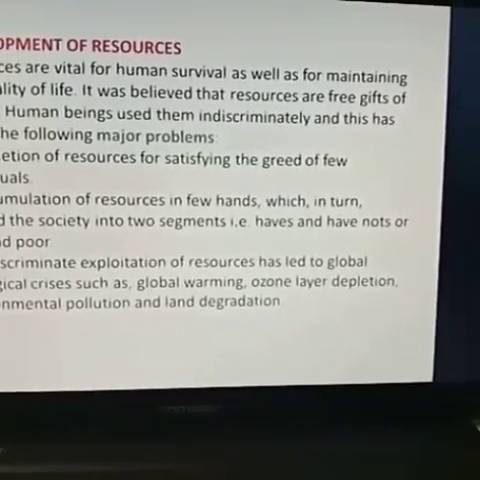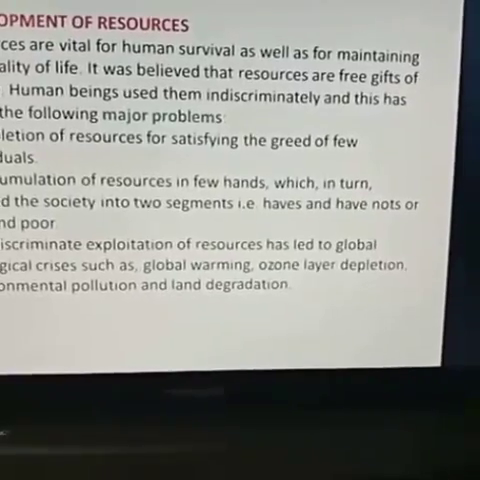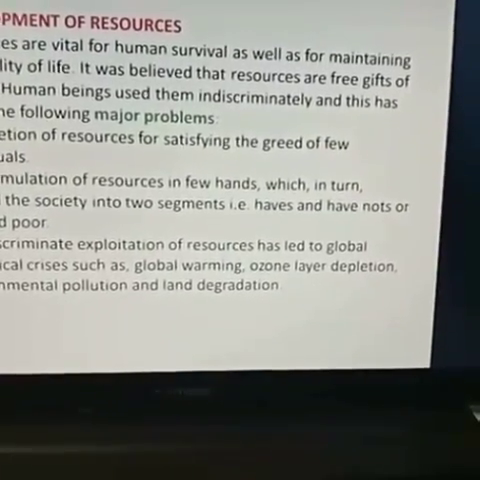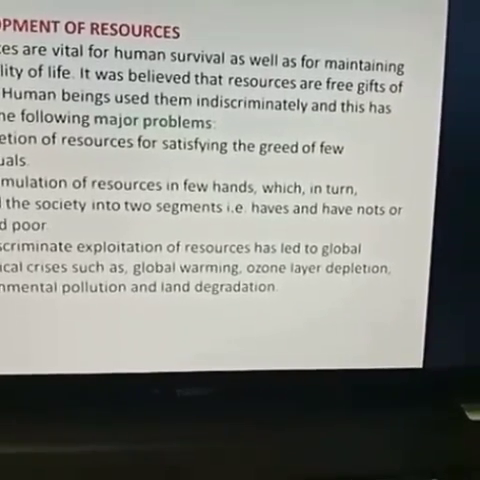Due to this misuse of the resources, there are major problems. What are the problems? These are depletion of resources for satisfying the greed of a few individuals, then accumulation of resources in a few hands.